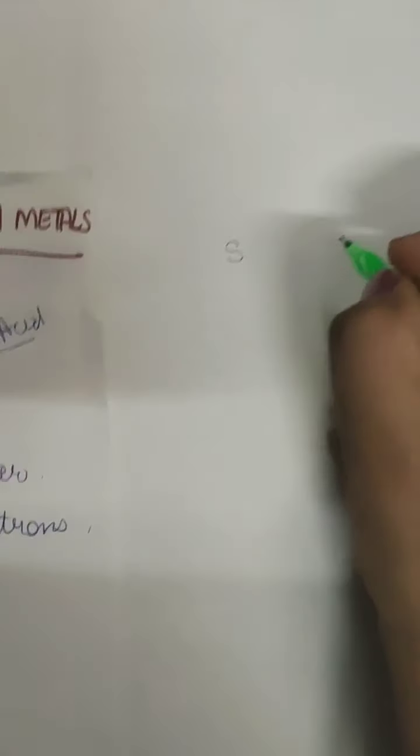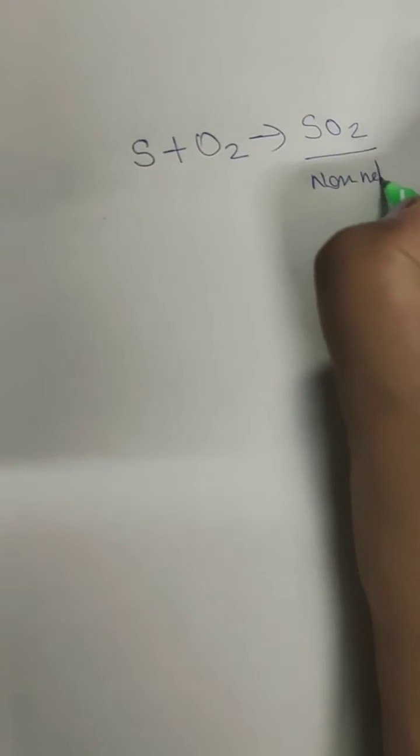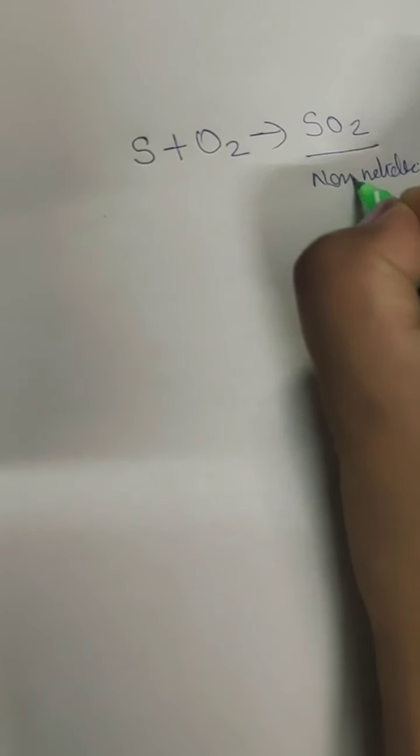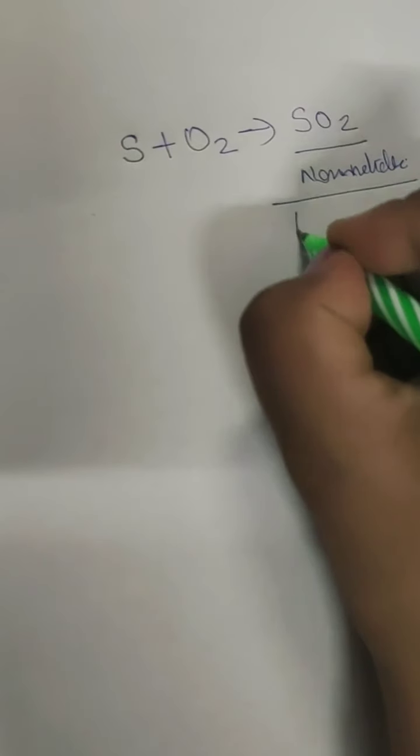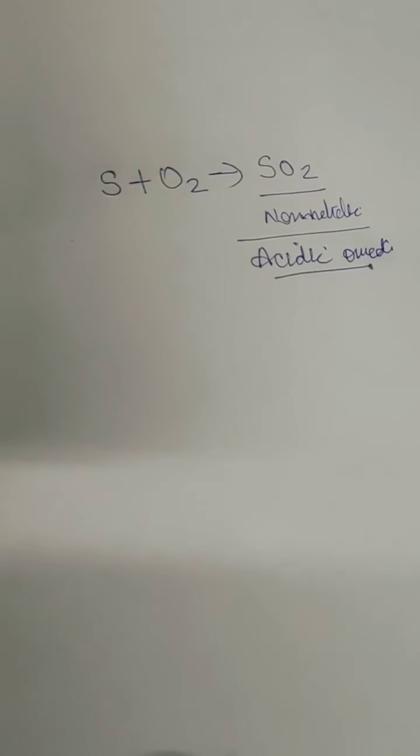So sulfur will react with a non-metal called oxygen, and it will give us SO2. Now this SO2 is again a non-metallic oxide, or we can call it an acidic oxide, because if we dissolve it in water, we will get an acid, and it will turn blue litmus to red.